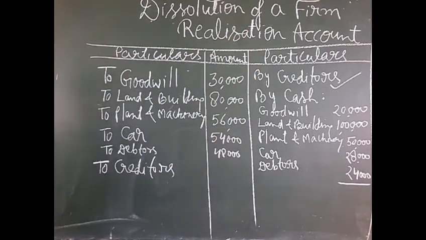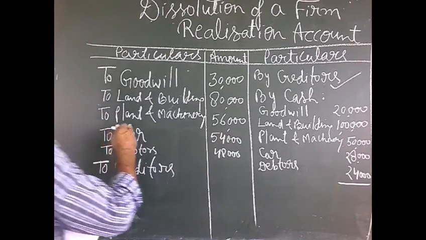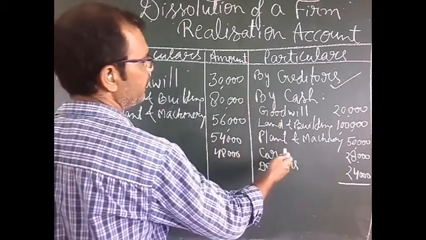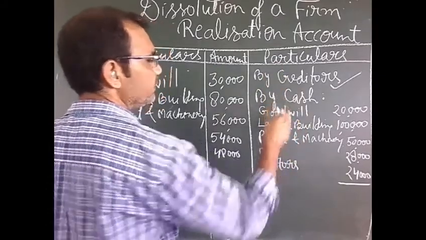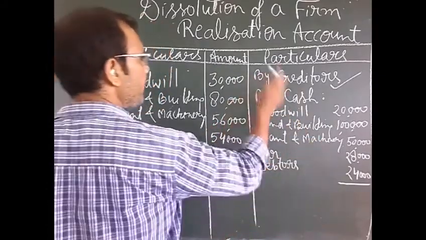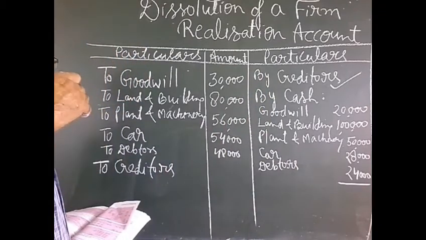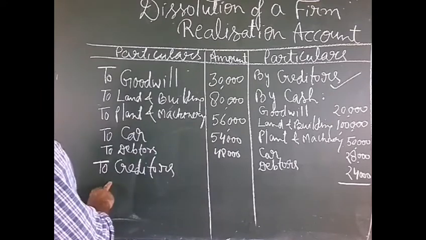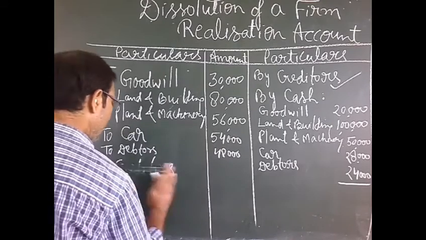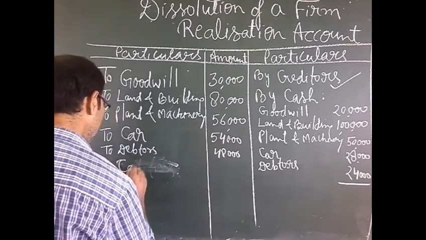After selling the assets, the amount will be received and it will be recorded on the credit side. On the other hand, just opposite, we will pay the creditors or the liabilities of the firm on the debit side. So we will write here by cash.